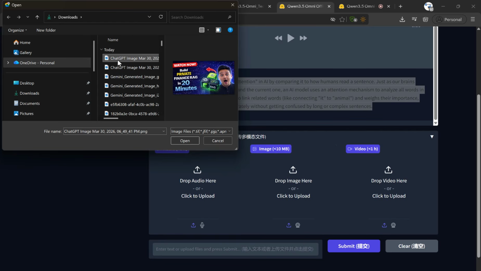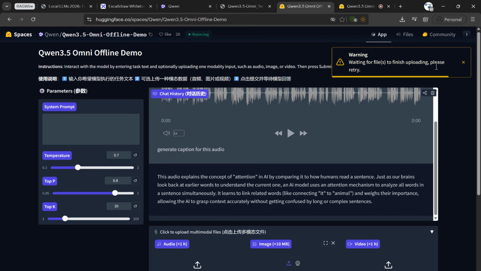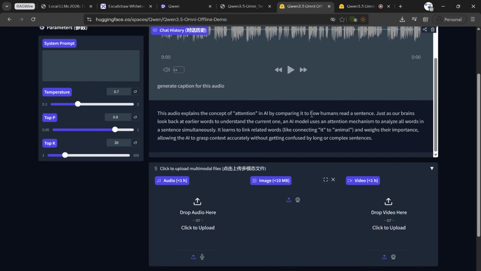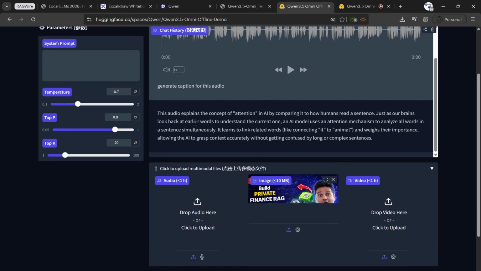All right, let's go ahead and see if it can process the image as well. So I'm just going to upload an image and thereafter I'm going to ask, tell me about this image. Let's go ahead and submit this. So it might take a little bit of time to upload. So it might take a little bit of time for you as well. Why? Because there are so many people who are testing this particular model. So what you can do, you can download their standalone chat application on your computer, and thereafter you can test it. So this image is uploaded here.